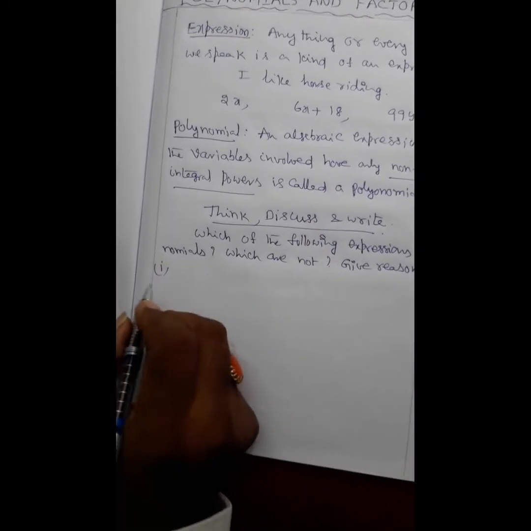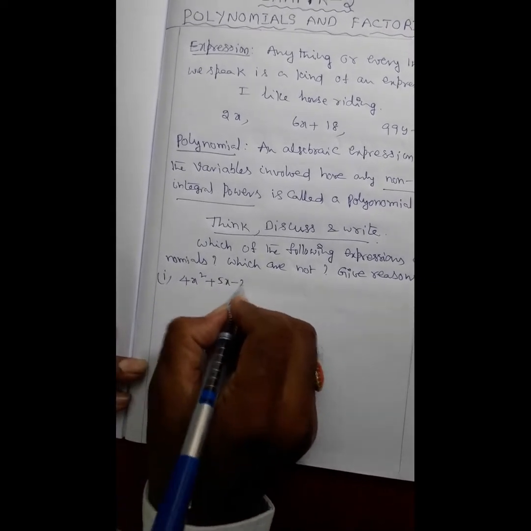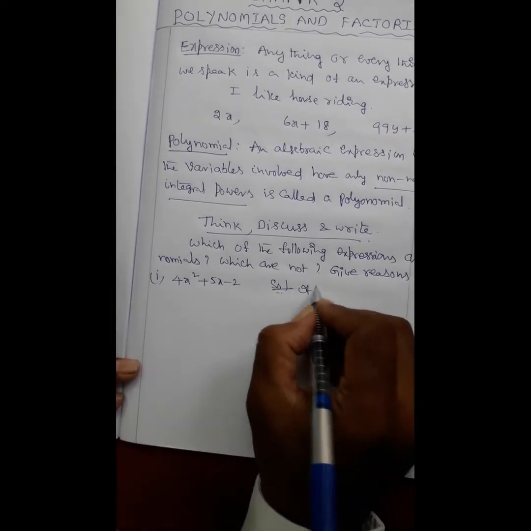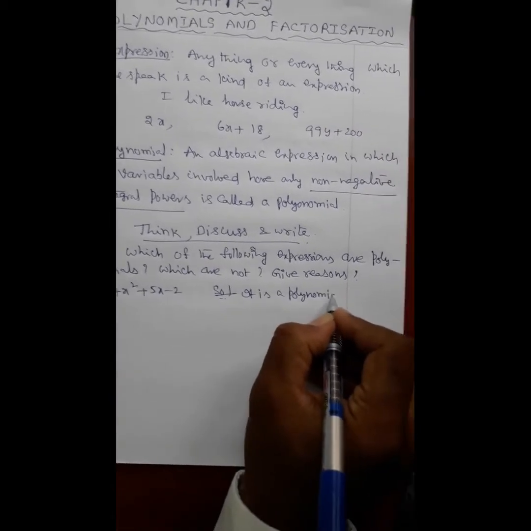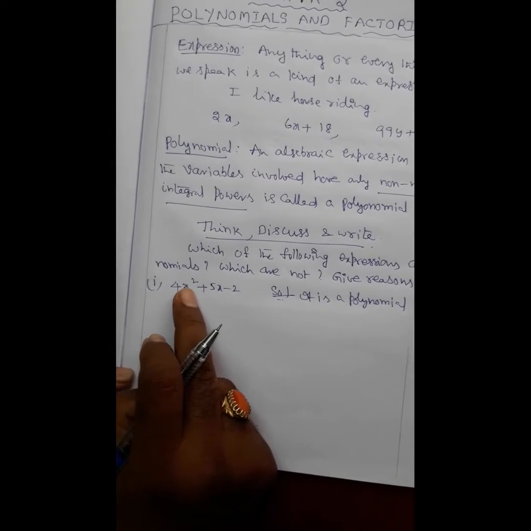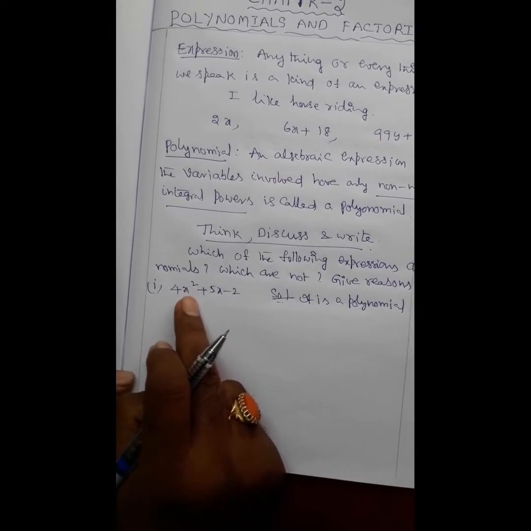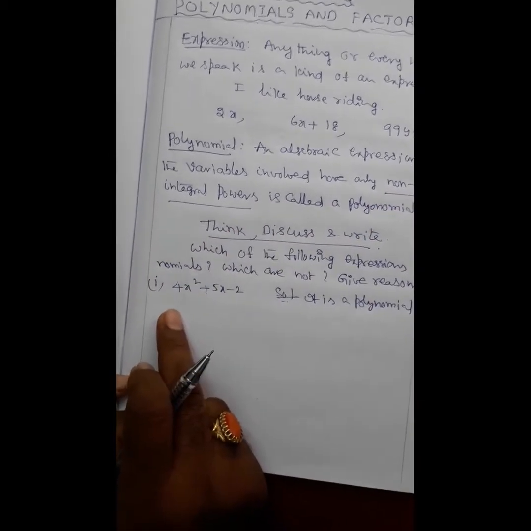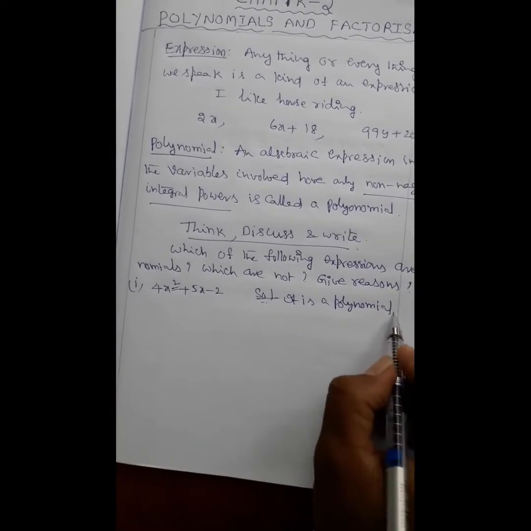Problem 1, 4x square plus 5x minus 2. Solution: it is a polynomial. Why? Because the power of the variable is a non-negative integer, that is 2 here, therefore this is a polynomial.